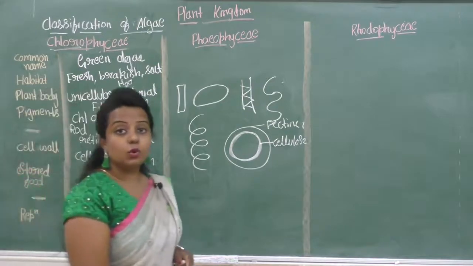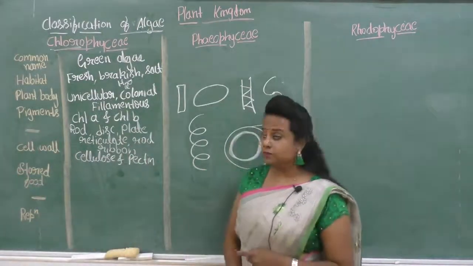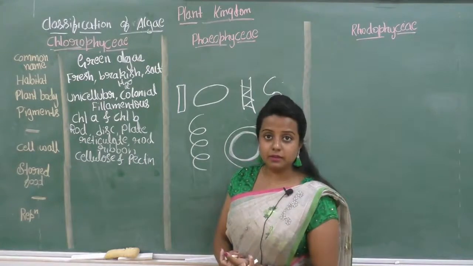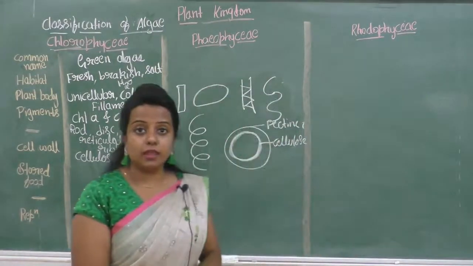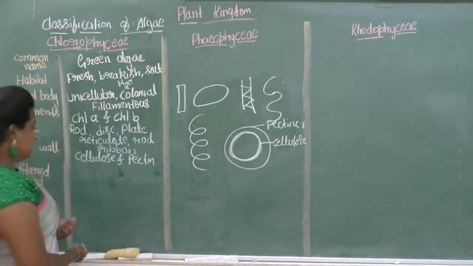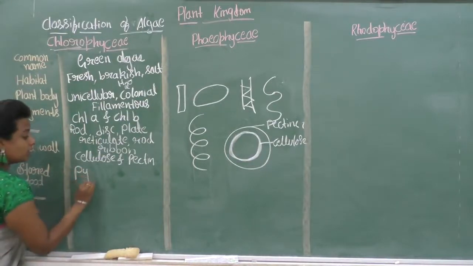Next, the stored food material of this Chlorophyceae. This Chlorophyceae has storage bodies that are called the pyrenoids.